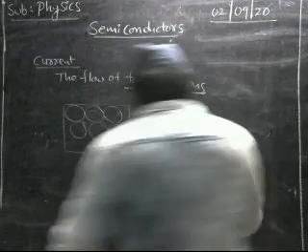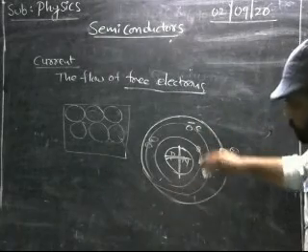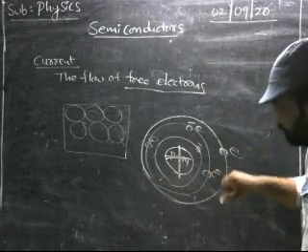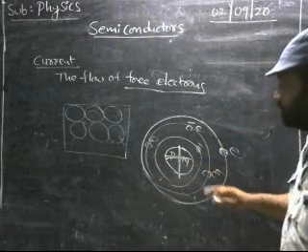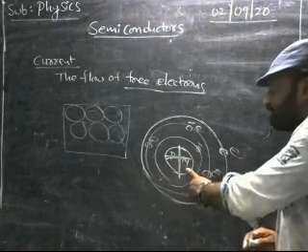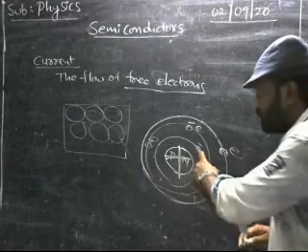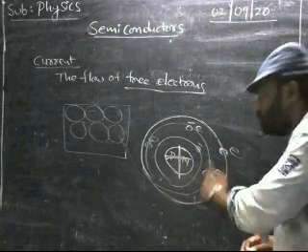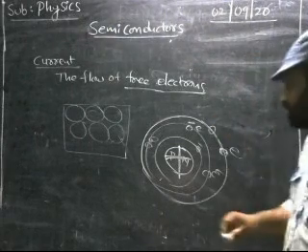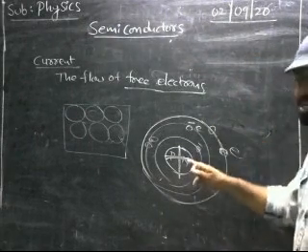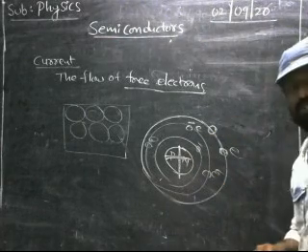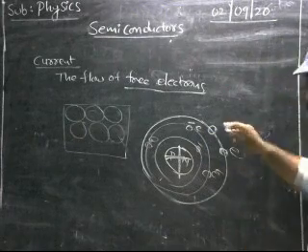Suppose you want to remove an electron from the innermost orbit, orbit 1. It is very difficult to remove an electron from the innermost orbit, because the influence of the nucleus is very high. Suppose you want to remove an electron from the outermost orbit, it is very easy to remove, because the influence of the nucleus is very little on the electron present in the outermost orbit.